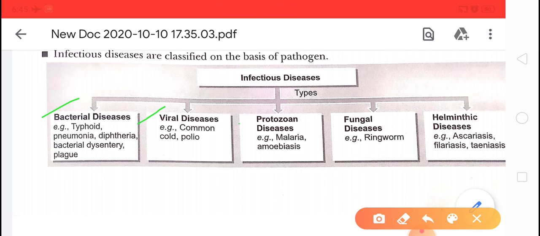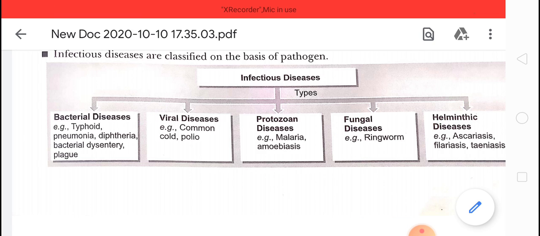Number three, protozoan disease. Number four, fungal diseases. And number five, helminthic diseases. So this we have in our syllabus. We'll discuss the infectious diseases, and we'll also discuss AIDS and cancer. But first we'll discuss these infectious diseases.